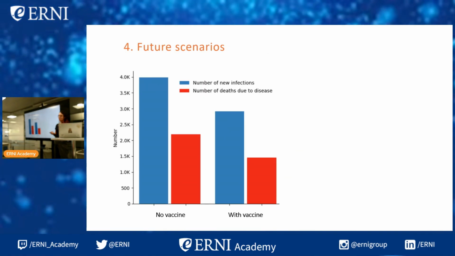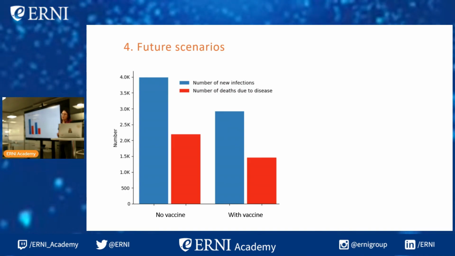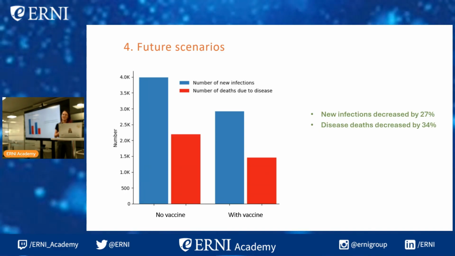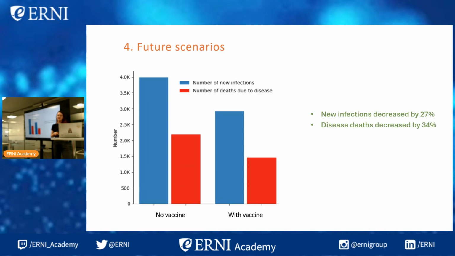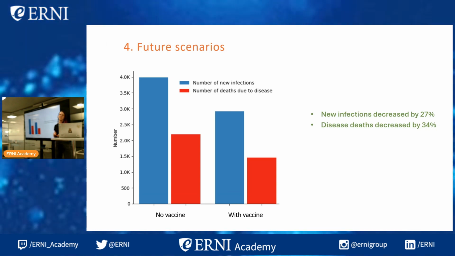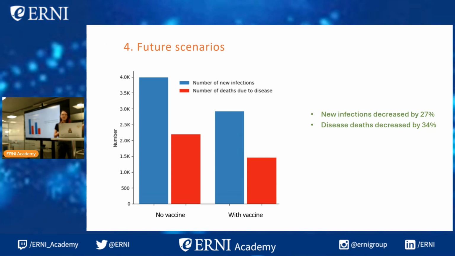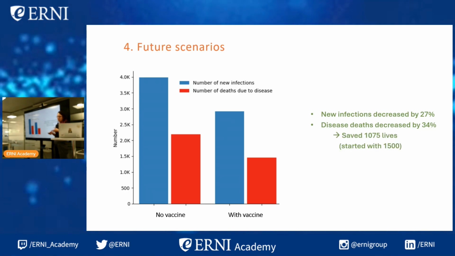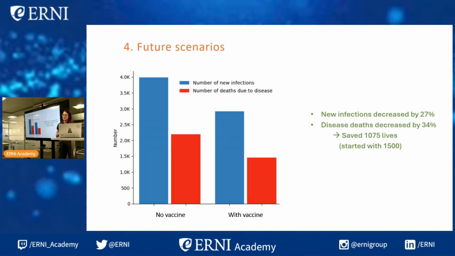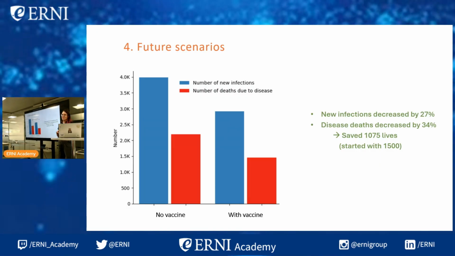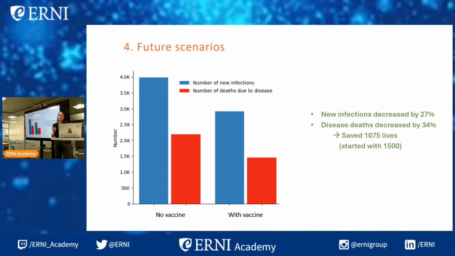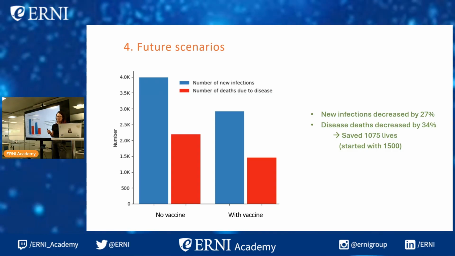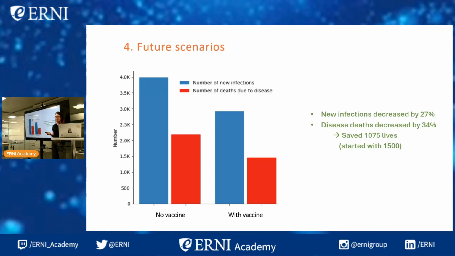So even though we haven't directly affected the infectiousness or the death rate, we are observing an almost 30% decrease in new infections and a 34% decrease in disease deaths. On the left, we've got the scenario with no vaccine, and on the right, with the vaccine. By the end of the simulation, which I'll show you in a second, we will have saved 1,075 lives. And that is for a simulation where we start with only 1,500 people. Of course, we could start with different numbers, depending on what we're doing. But this is pretty significant, right?